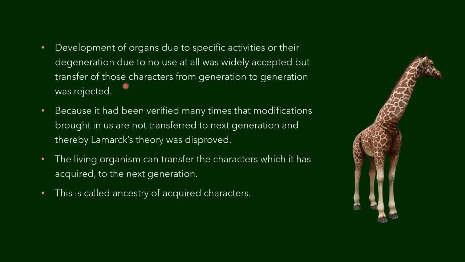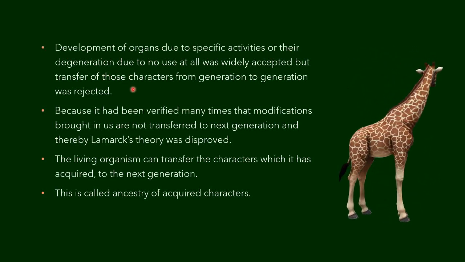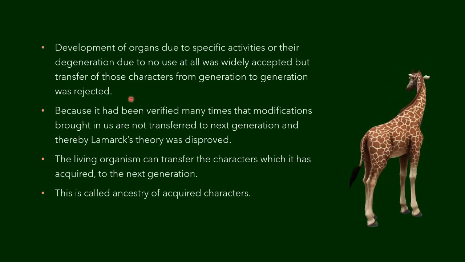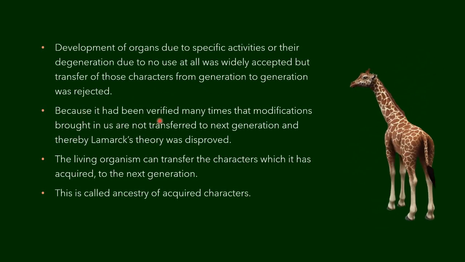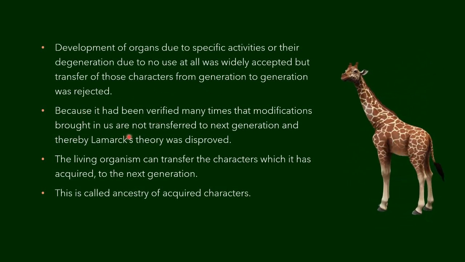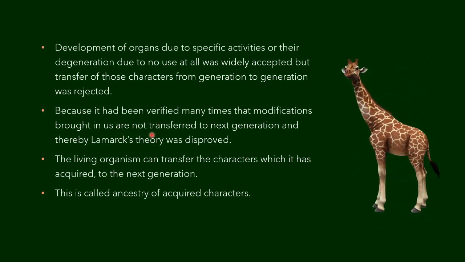This was widely accepted, but the transfer from generation to generation was rejected because it has been verified many times that modifications brought in are not transferred to the next generation. So Lamarck's theory was disproved.